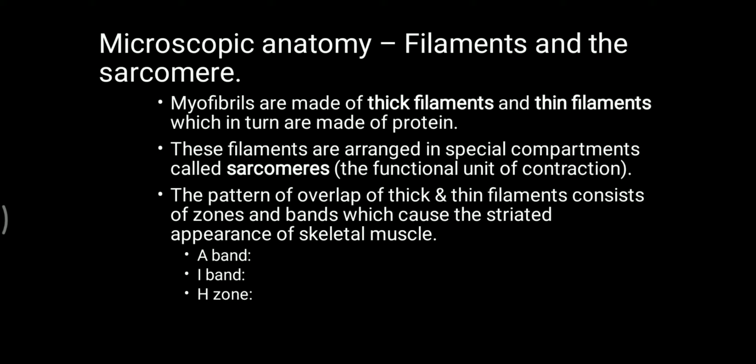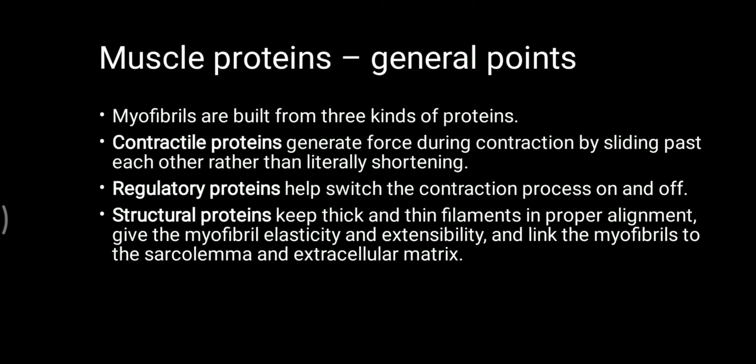And coming to the filaments, myofibrils are made up of different types of muscle proteins. Coming to the microscopic anatomy of myofibrils, they consist of peculiar filaments called thick and thin filaments, which are formed by muscle proteins. These filaments form small compartments we call sarcomeres, the functional unit of the myofibril. It is divided into different bands and zones based on appearance, which we are going to learn in the next slides.